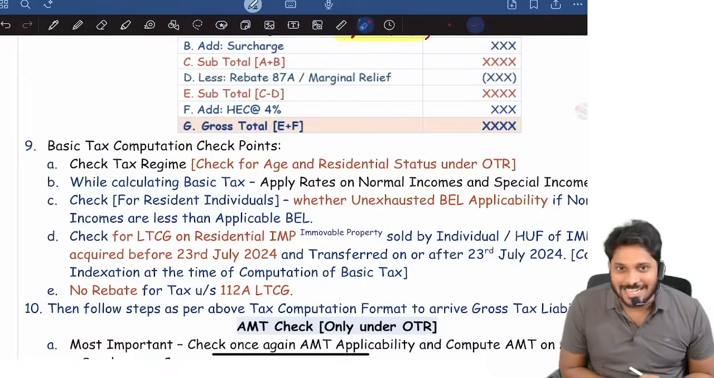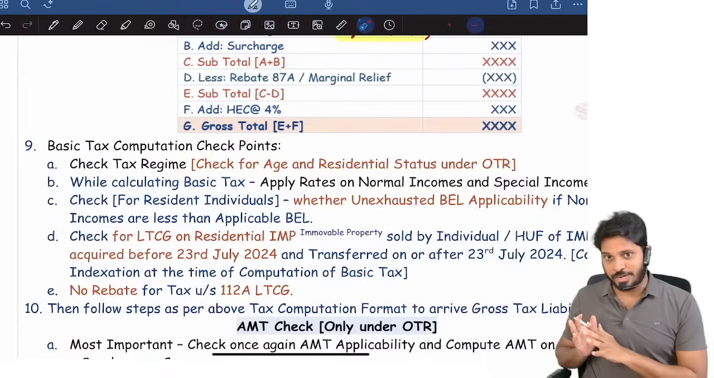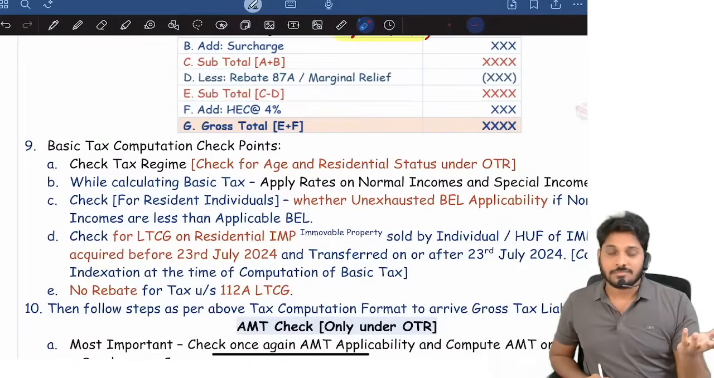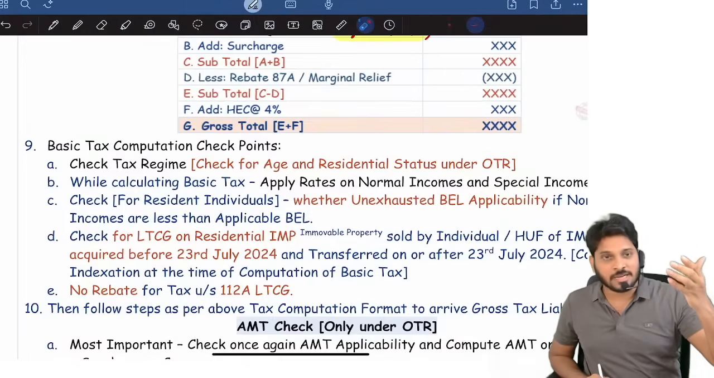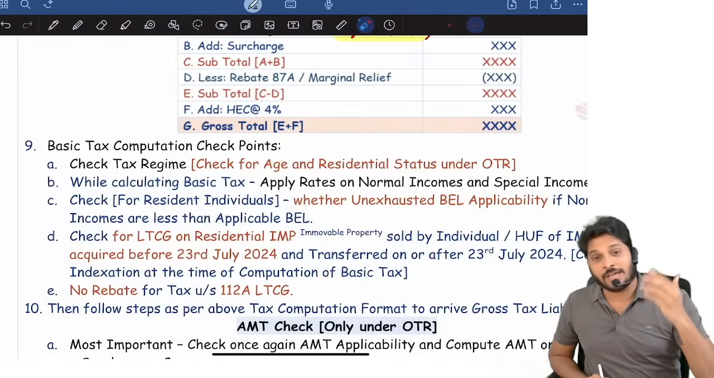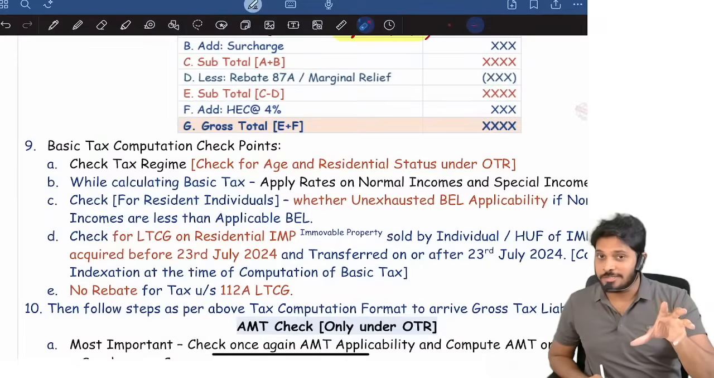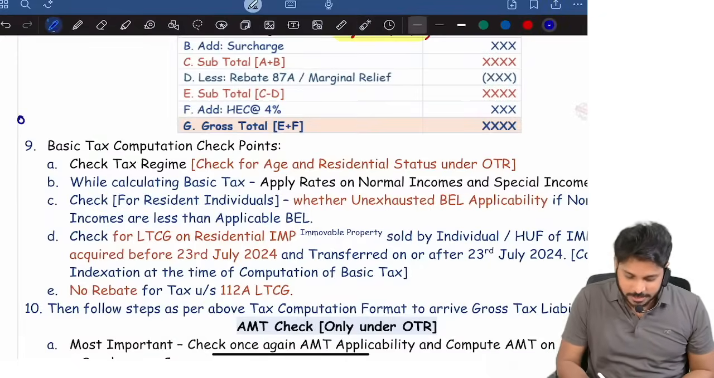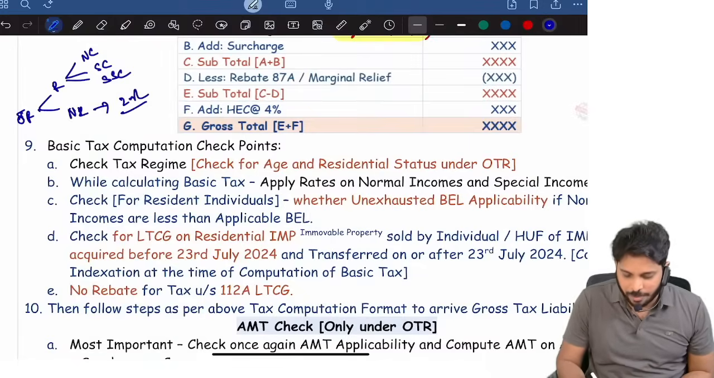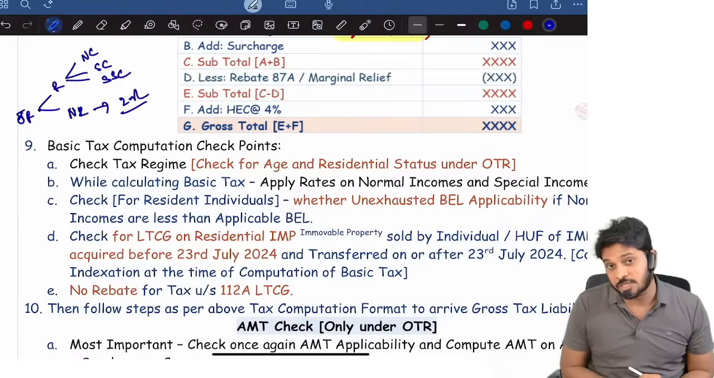First, identify the tax regime. The moment you start computing tax, look at the tax regime. If it is the optional tax regime, there is exemption up to 2.5 lakh, then 2.5 to 5, 5 to 10, beyond 10, you know, right? Under the optional tax regime, residents will be classified into 3 categories: normal citizen, senior citizen, super senior citizen. Whereas for non-residents, only 2.5 lakh basic exemption. I'm talking about the optional tax regime.